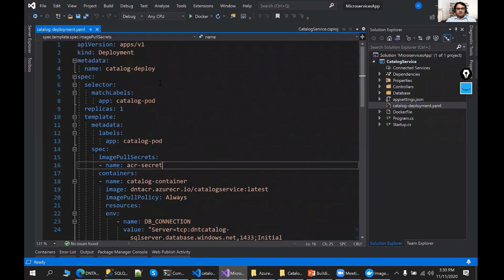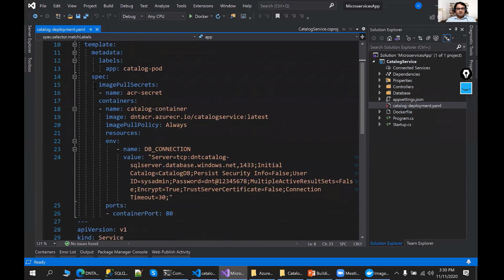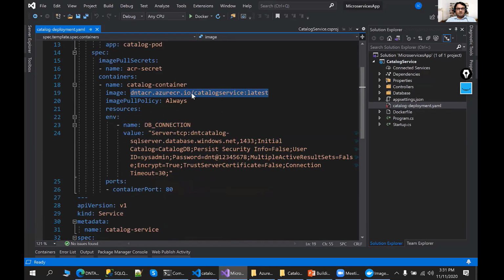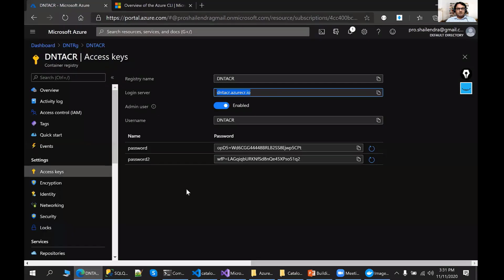So what I have done, I just defined the type of the configuration. This is a deployment, and these are the metadata name. So here I have defined my pod information. This is the pod name over there. We have the specification for the Kubernetes pod. So this is the container name, and this is the image name. Make sure you have mentioned the same path which you have for your ACR.